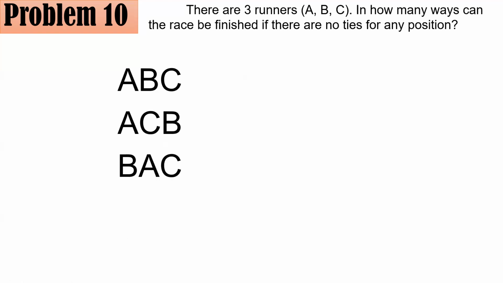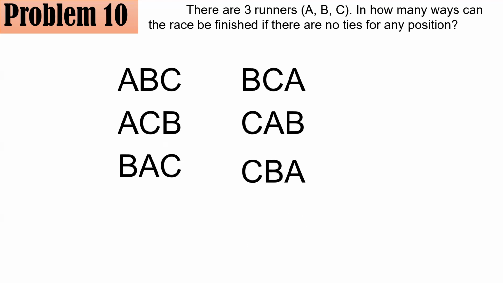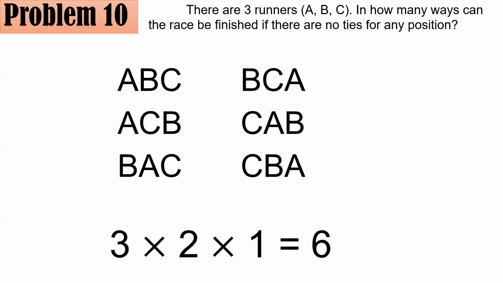Here, B is first place, second place is A, and C got third place. You could also have B, C, A, C, A, B, and C, B, A. Do you think there are some more other possibilities? Or have we listed everything? We have listed everything. And to make the long story short, by the slot method, it's just 3 times 2